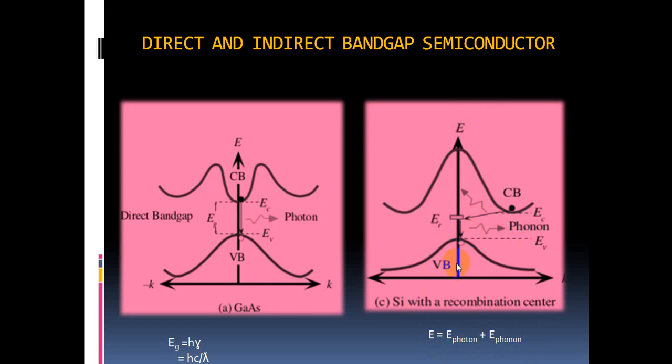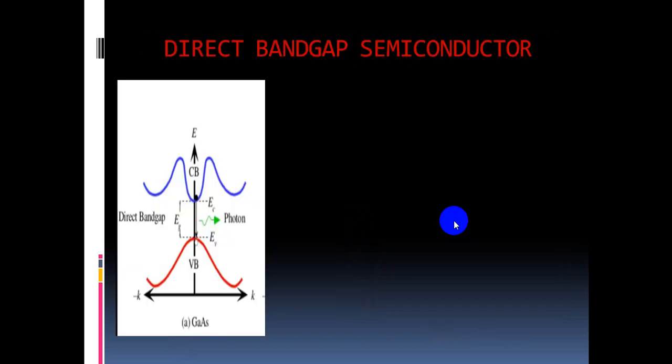Examples of indirect band gap semiconductors are germanium or silicon. An example of a direct band gap semiconductor is GaAs. GaAs means gallium arsenide. Gallium arsenide is used as a direct band gap semiconductor. Okay, come to direct band gap semiconductor.